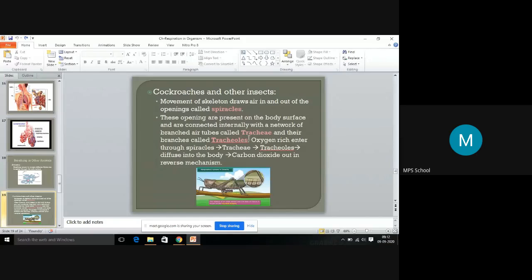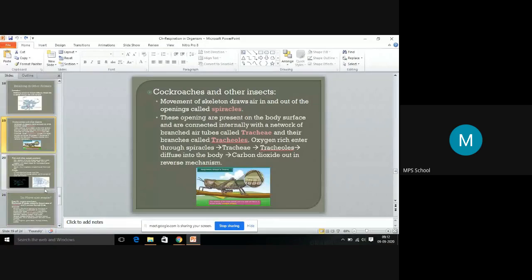In the same way, carbon dioxide is taken back through the tracheoles, trachea and spiracles, the opening on the outer surface of the body, and released.